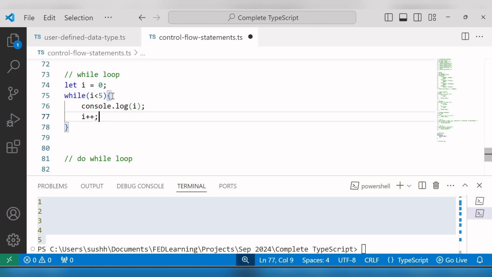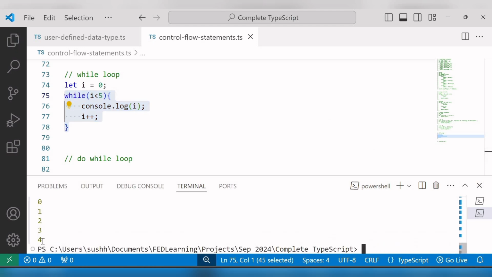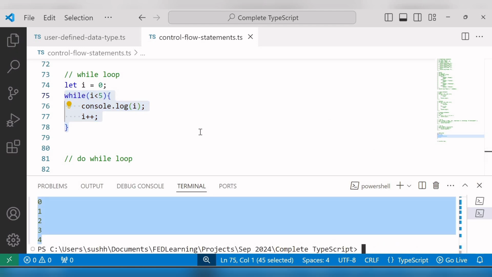So how does it work? If the condition is true, then only the block within the curly braces is executed. After the code block is executed, the condition is evaluated again, and this process continues until the condition becomes false. The while loop is also called a pre-test loop because the while statement evaluates the condition before its body is executed. So I'll save the changes and run this file. You can see the output 0, 1, 2, 3, 4.